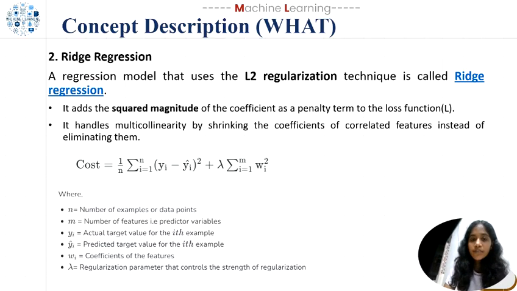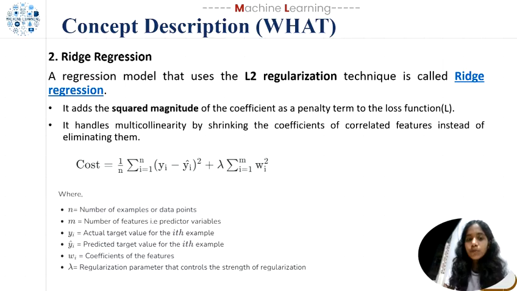And again, as you can see in the formula, cost is equal to 1 upon n summation, where i goes from 1 to n, of (yi minus yi hat) squared, plus lambda summation of wi squared.